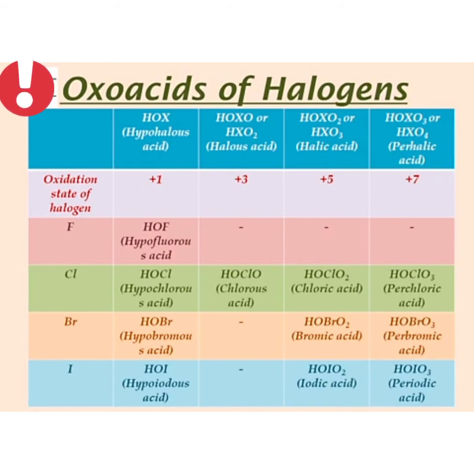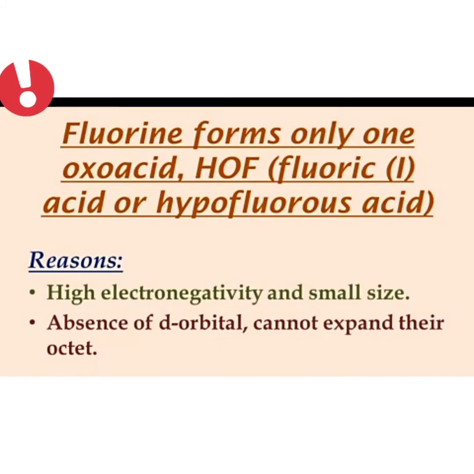Fluorine forms only one oxoacid, in +1 oxidation state. The reason why fluorine forms only one oxoacid is its high electronegativity and smaller size. There is absence of d orbital in fluorine and hence fluorine cannot expand its octet.